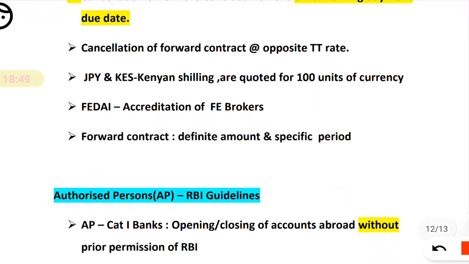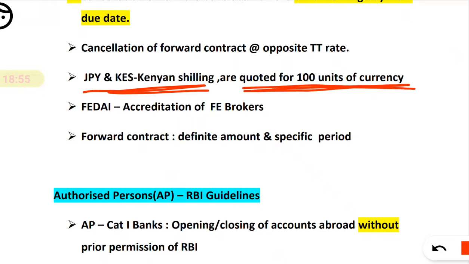And some currencies like the Japanese yen or the Kenyan shilling should be quoted for 100 units of the currency. Also there is one more currency, say the Indonesian rupiah, IDR, right?